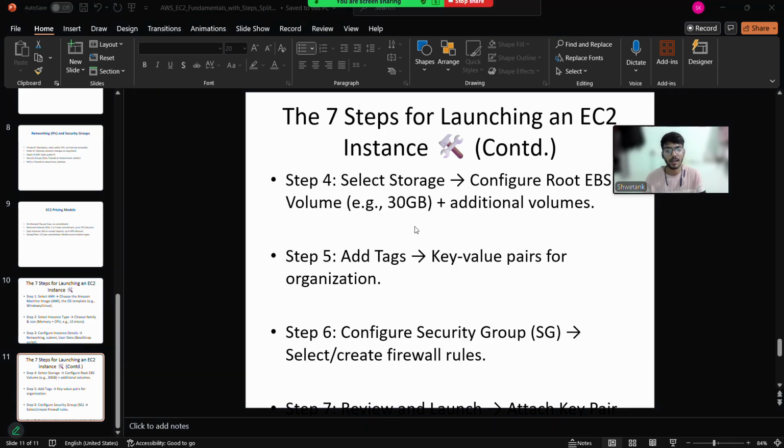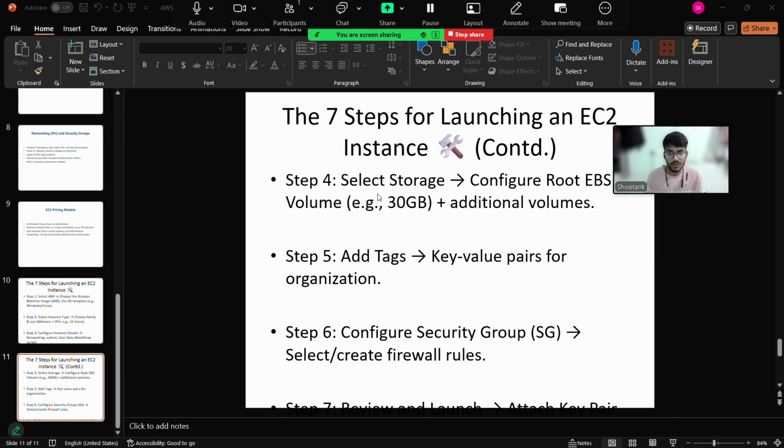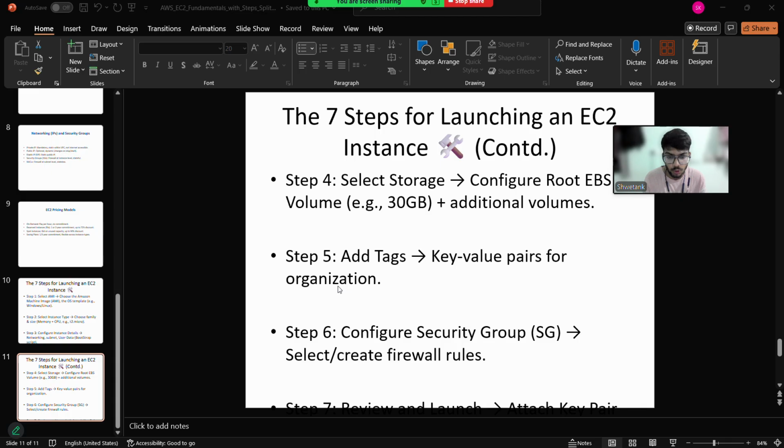Another one is add tags. Step 5 is add tags. That is key value pair, and we can use it to identify EC2 instance. And step 6 is configure security group. We have to select or create firewall rules. What firewall will be there, we can use, and we have to select security. And step 7 is we have to review and launch.